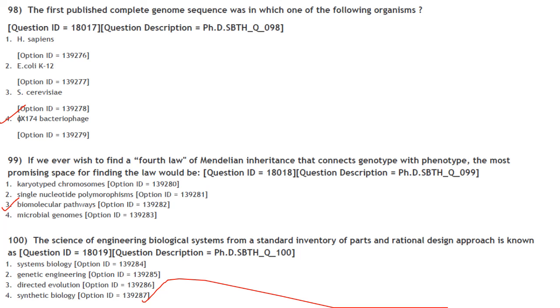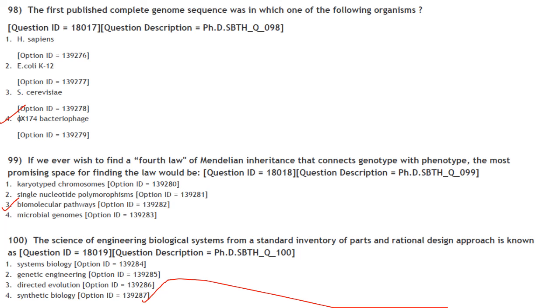Then next one. The first published complete genome sequence was in which one of the following organisms? So it was in phiX174 bacteriophage. Then next one. If ever you wish to find a fourth law of Mendelian inheritance that connects genotype and phenotype, the most promising space for finding the law would be, of course, the biomolecular pathway. If one enzyme is mutated in the pathway, it will not give the proper phenotype. So naturally it will be the biomolecular pathway. Answer is option 3.